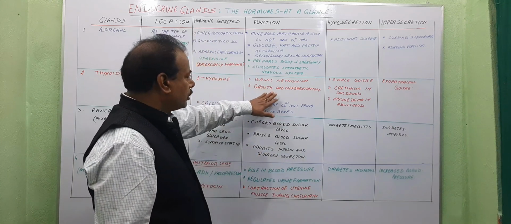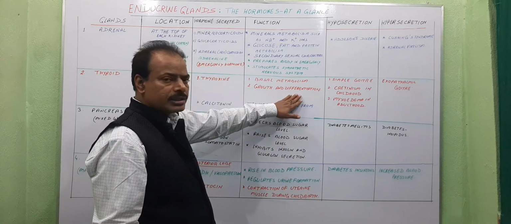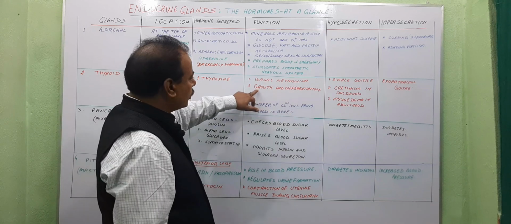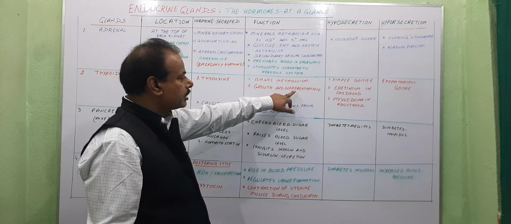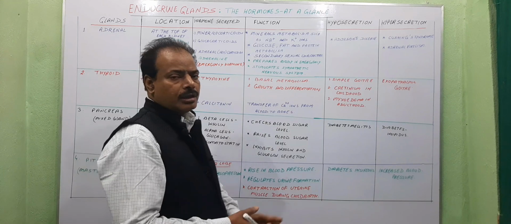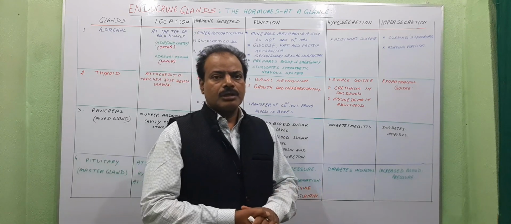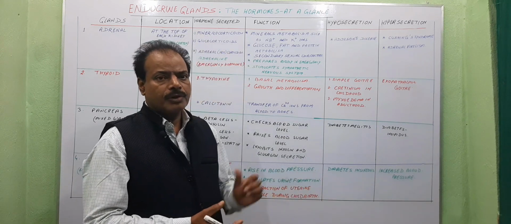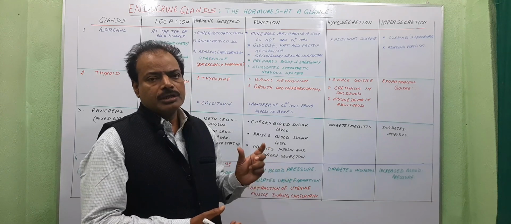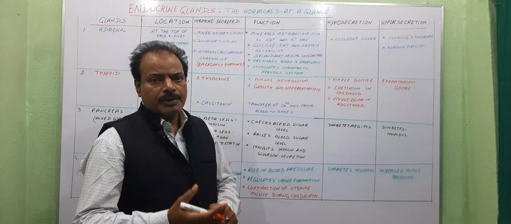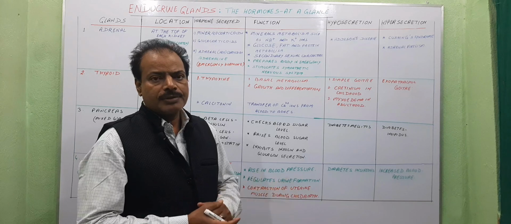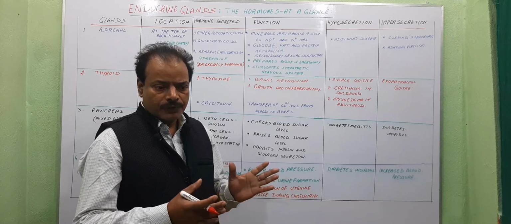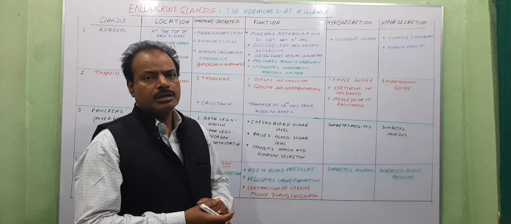It also regulates growth and differentiation: growth of the body, and differentiation. Differentiation means the different types of cells formed from a single one, known as the stem cell, which divides and redivides to form different types of cells, and forms tissues and organs in our body.